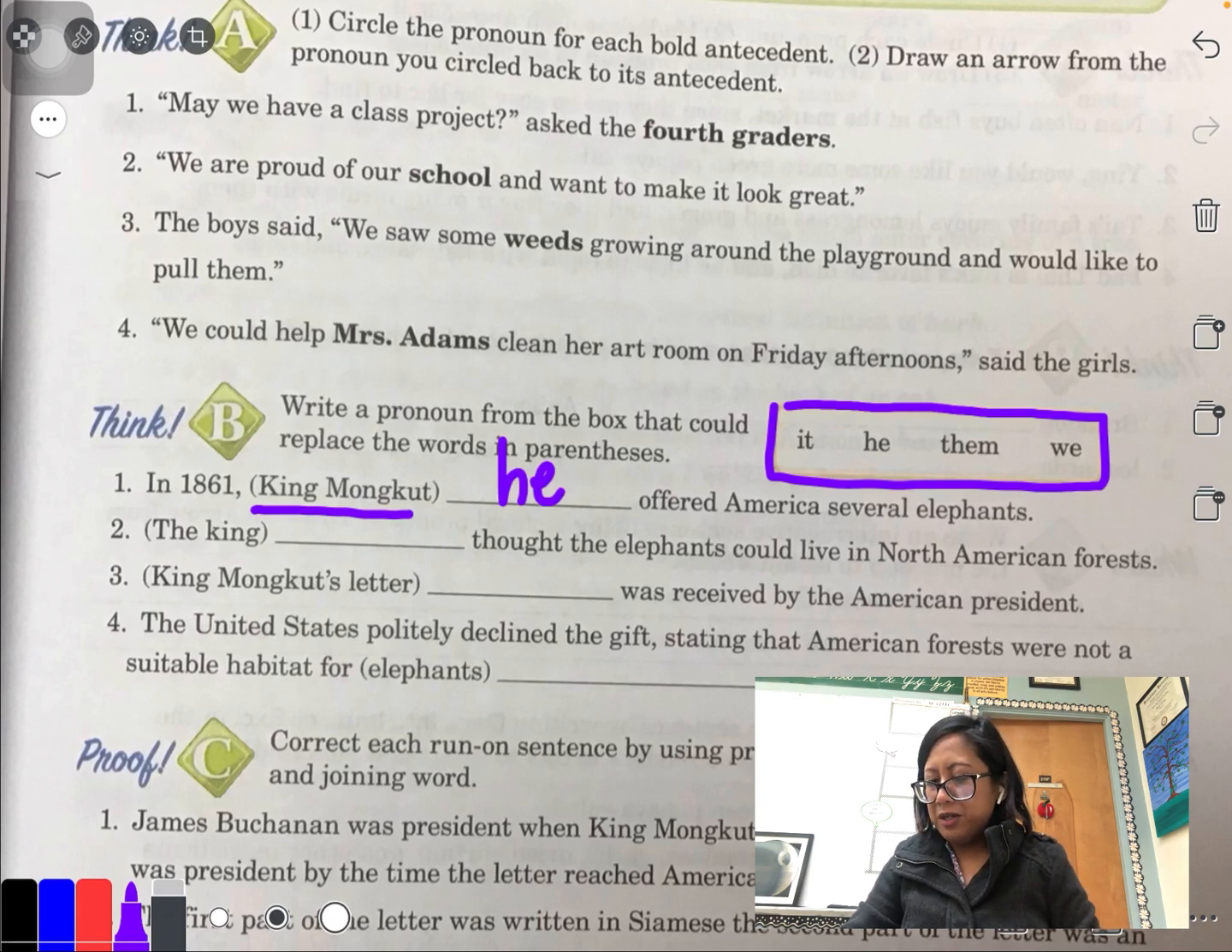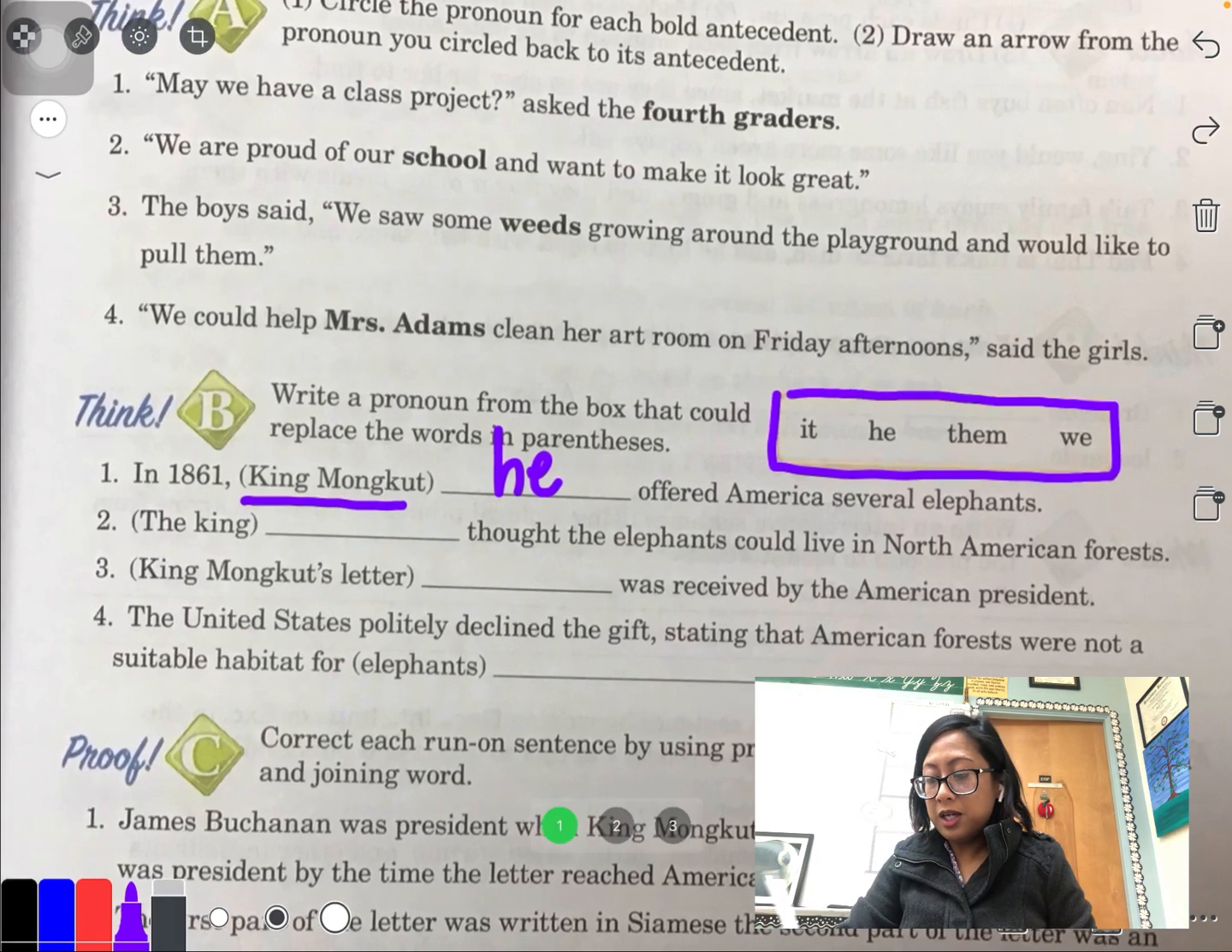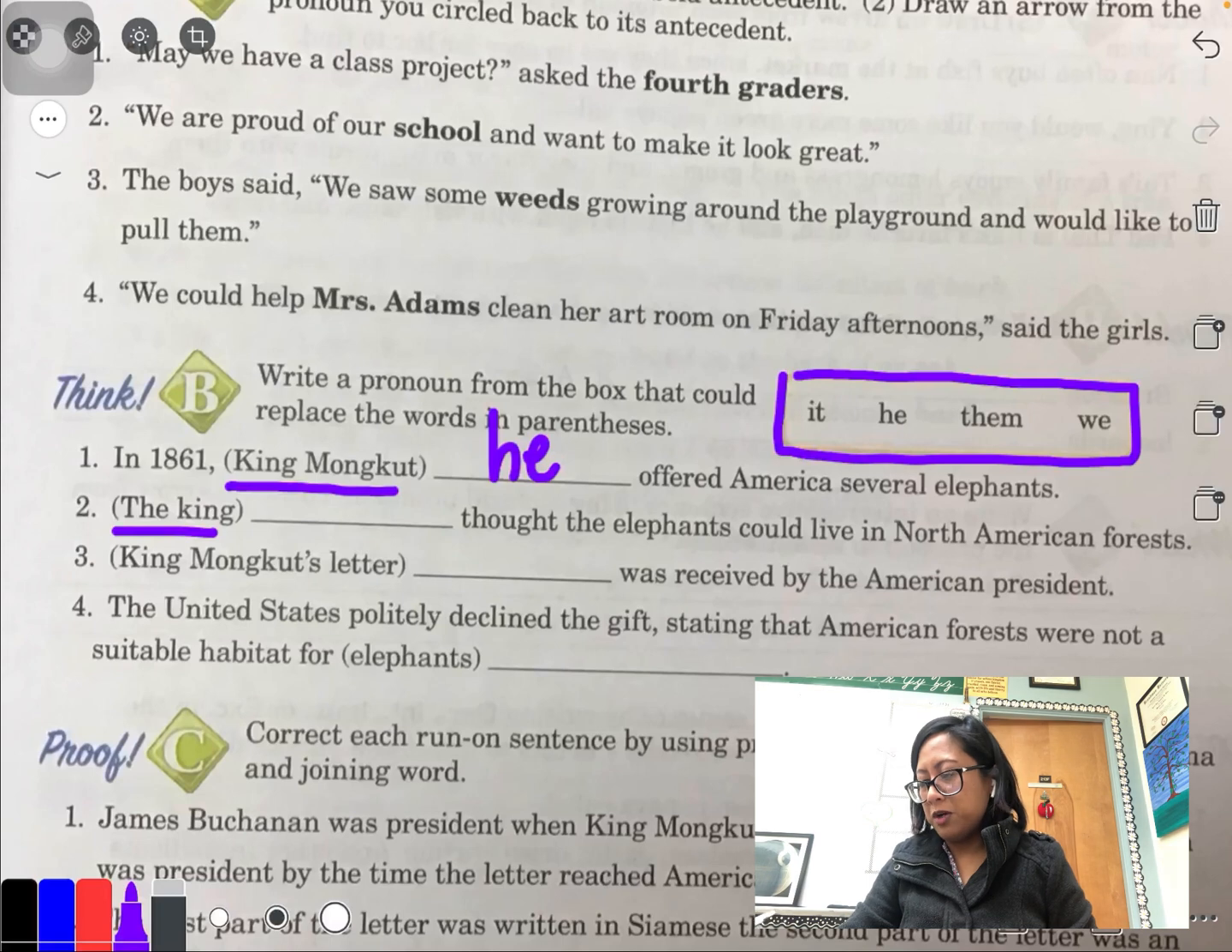I can't say them. In 1861, them offered America several elephants. Even grammatically speaking, that doesn't make sense. And I can't say we. In 1861, we offered several. We did? I didn't give any elephants to America in 1861. So what makes more sense is saying he. Number 2. The king thought the elephants could live in North American forests. We don't have forests. Okay. So again, I'm not going to say it because I know it's a male. I can say he again.